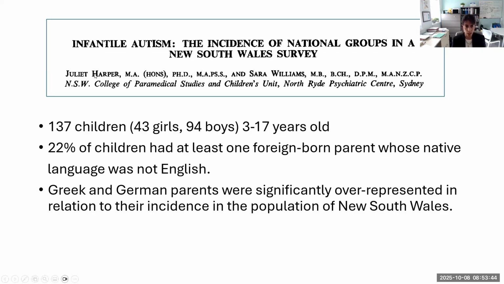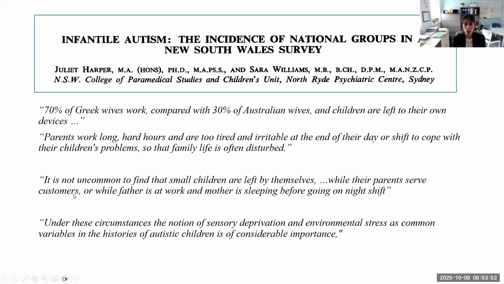A psychiatrist and a psychologist found increased rates of autism among immigrants, particularly people coming from Greece and Germany. So they decided to really look at how they were living. They studied their daily life, trying to understand what may be placing them at risk. So I am quoting exactly what came of that article, because I can see, for example, they used the word